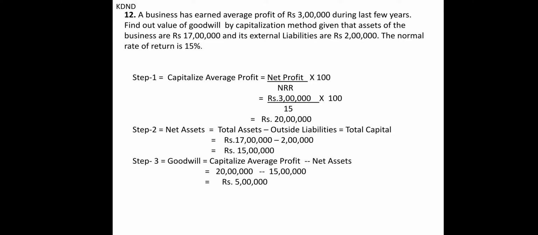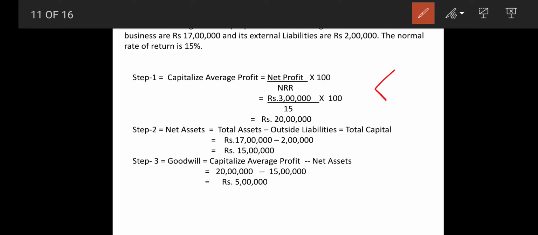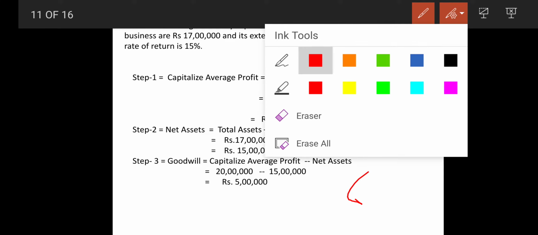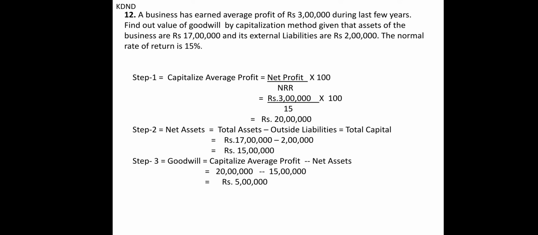So that is 3 lakhs divided by 15 multiplied by 100. And then total assets minus outside liability is equal to total capital. We will get net assets as 15 lakhs. And then goodwill is equal to capitalized average profit minus net assets. It is a very simple formula. So you can apply this and then you can solve the sum.